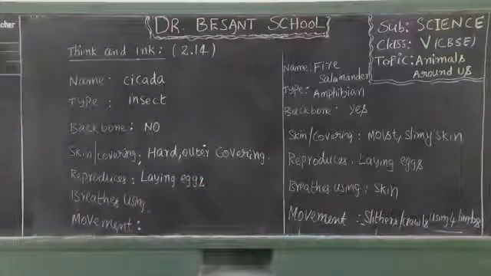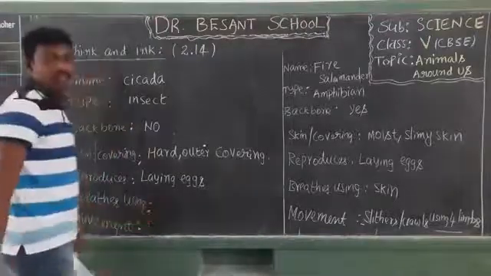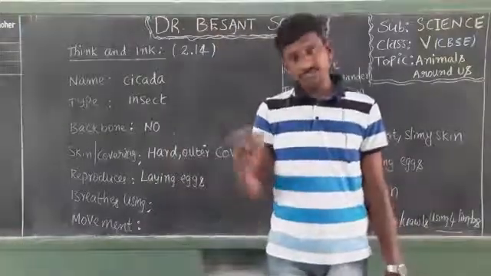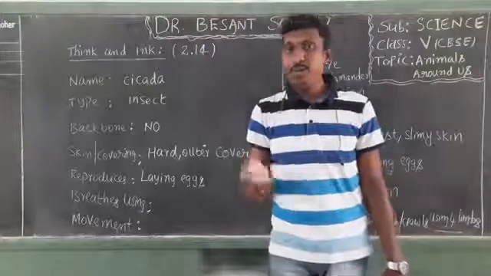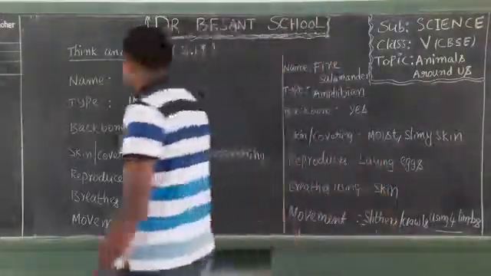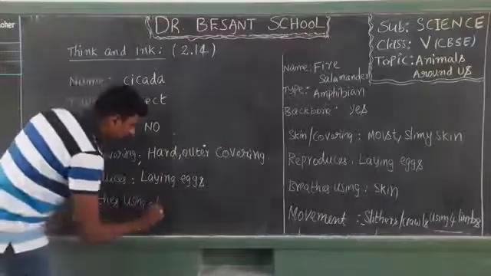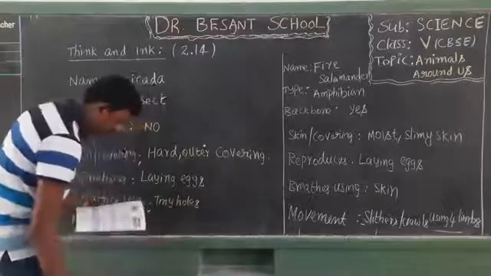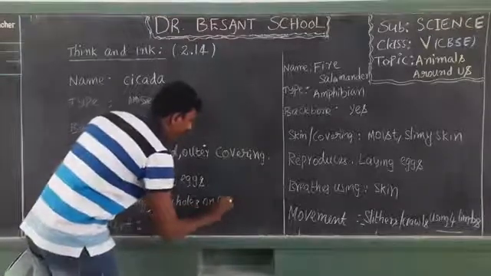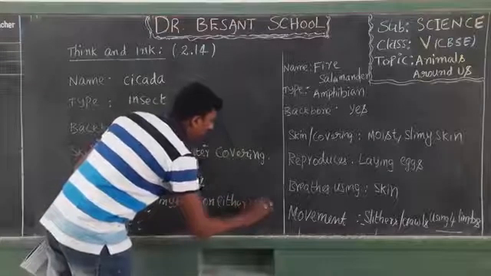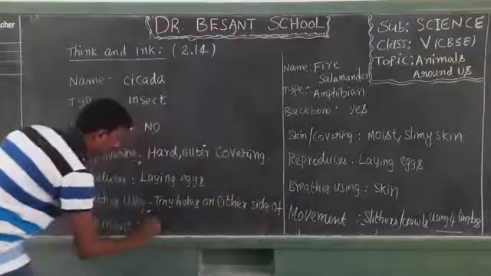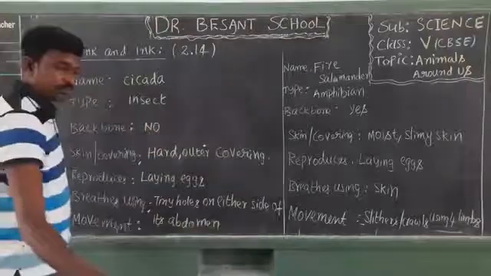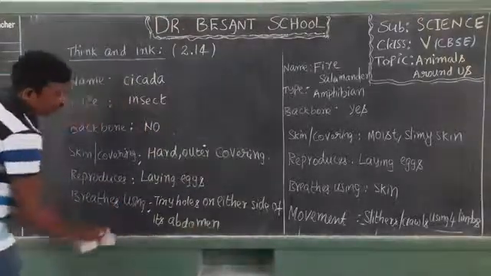And how does it breathe? I described it while discussing arachnids. Generally, even insects can breathe with the help of tiny holes present on either side of the abdomen. Now the movement of this cicada I will describe in this portion.